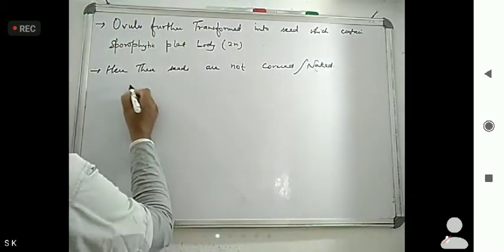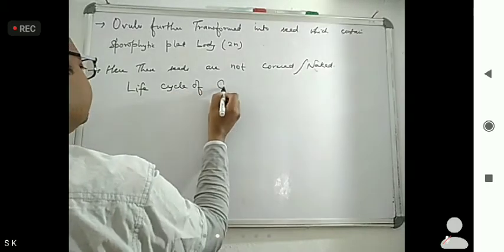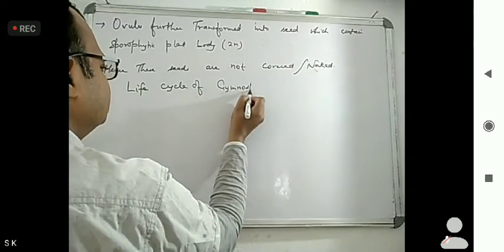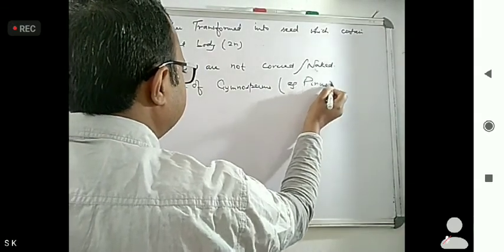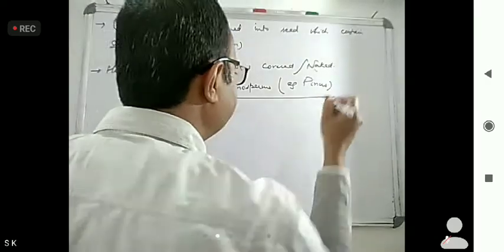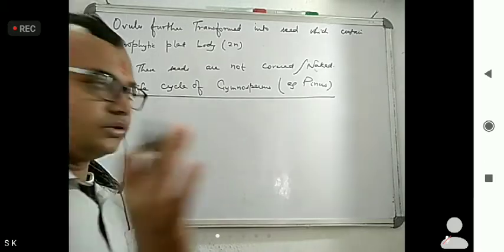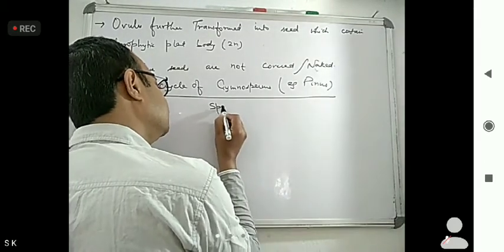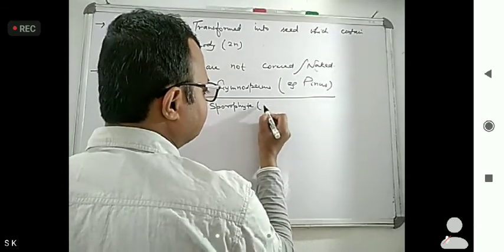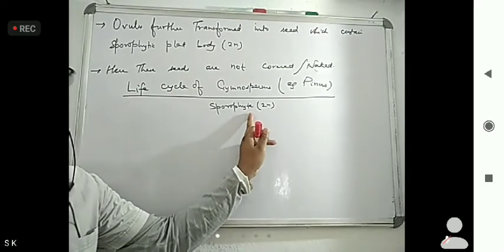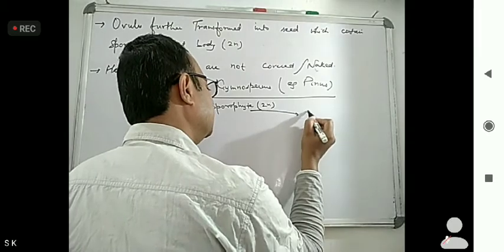Now, if we are seeing the life cycle of a gymnosperm, for example, one common one is Pinus. This will give a clear picture for understanding. First we have the sporophyte. The seed has the sporophyte, and this sporophyte is diploid in nature.